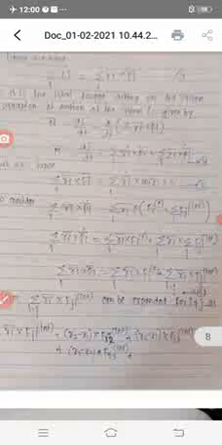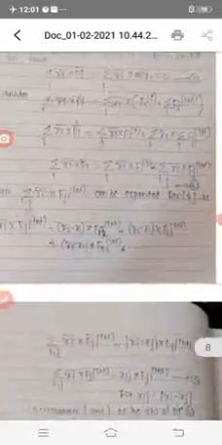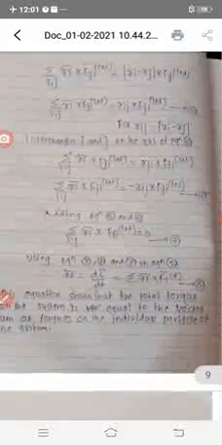Interchanging i and j on the LHS and the RHS of this equation, we can write Ri bar cross Fji internal is equal to minus Rij cross Fij internal, equation 6.